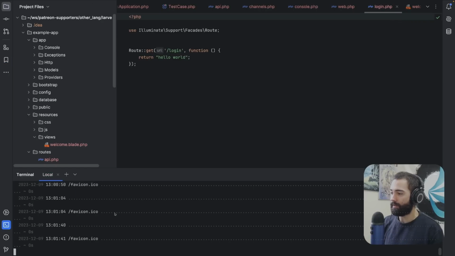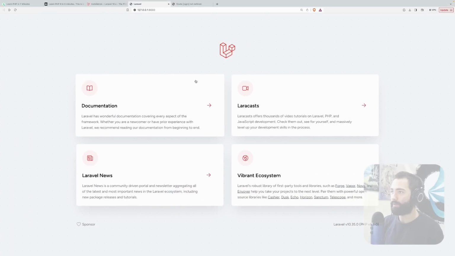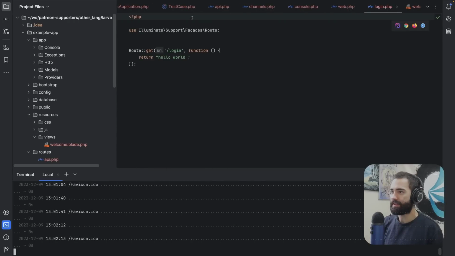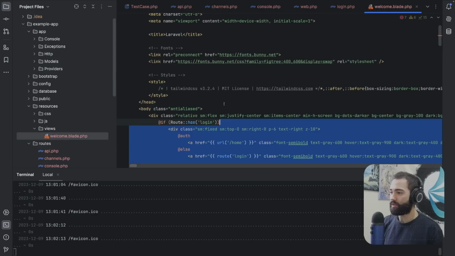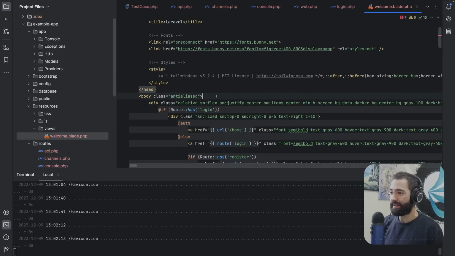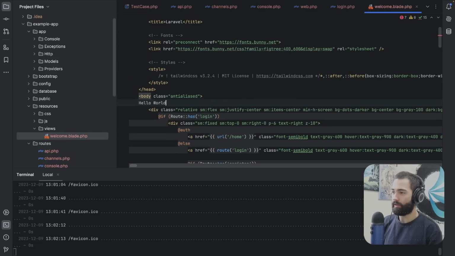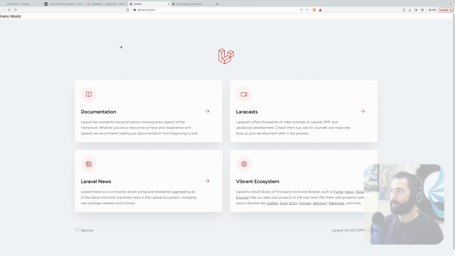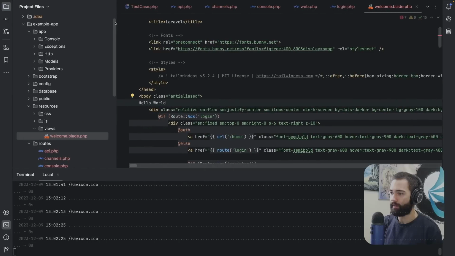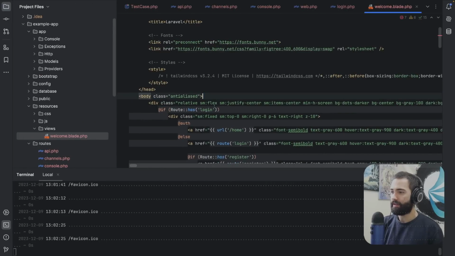Where's my terminal? Let's take a look at this. Nothing is happening over here. Let's refresh, and the route still hasn't appeared. Let me just double check that this welcome.blade.php is indeed the thing that I'm looking for. So I'm just going to put hello world over here, and I expect hello world to appear. Okay, so that is cool.